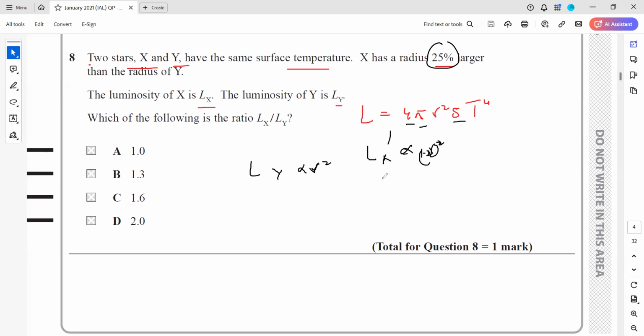So we just have to do the square of 1.25, that is 1.56.